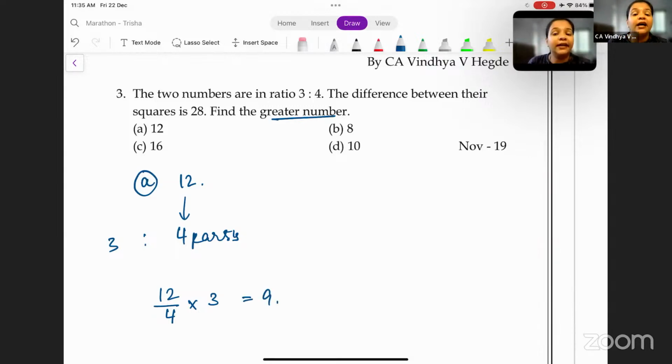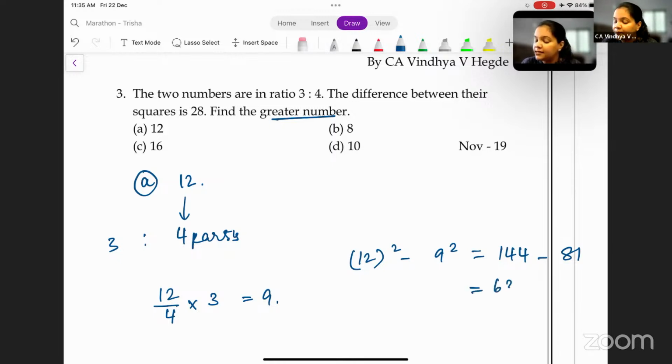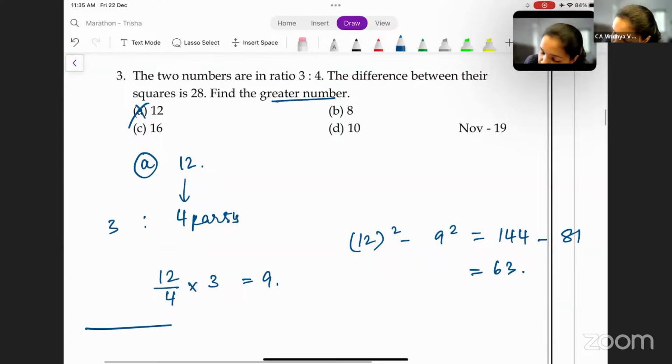Now what have they said? The difference of their squares is 28. Okay, so let's see. 12 square minus 9 square. What is 12 square? 12 into 12, which is 144, minus 9 square, 81. So what is 144 minus 81? It is 63. So can I say option A is not the answer? Yes, option A is not the answer. The reason is that you're not getting the difference as 28. Okay, so move on to the next option.